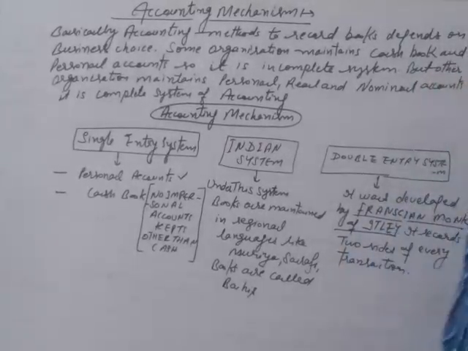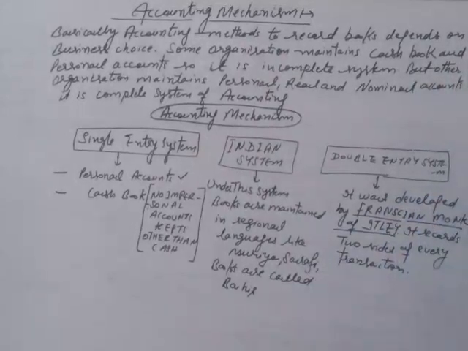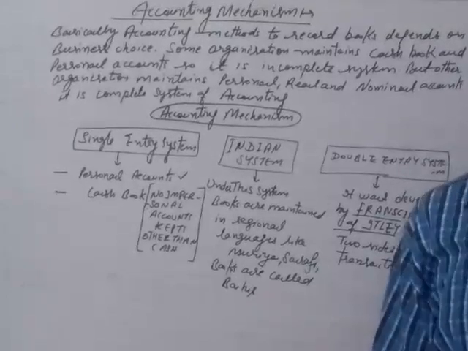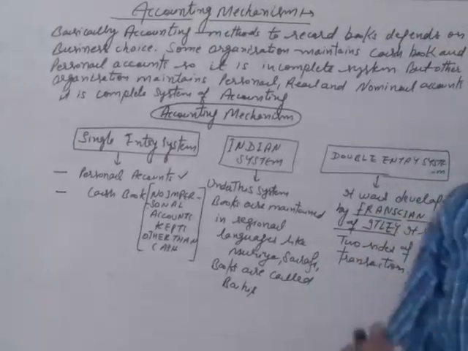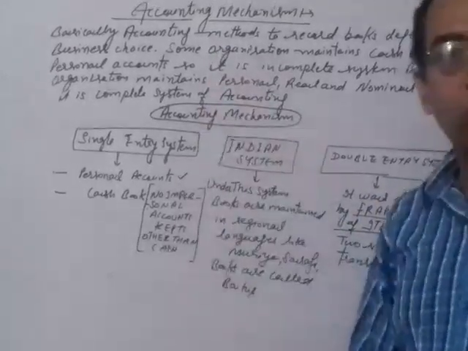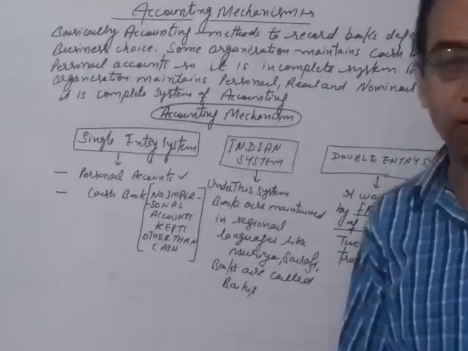Students, today we will discuss the accounting mechanism, right? What is the meaning of accounting mechanism? Basically, accounting mechanism refers to the methods which we use to record accounting information. Actually, the methods of accounting basically depend on the type of organization, right?